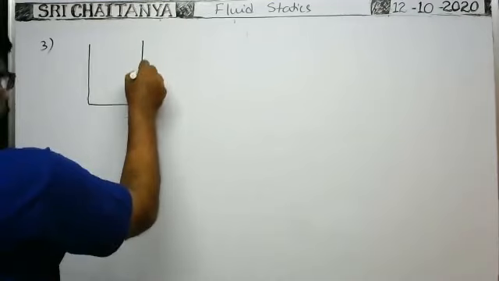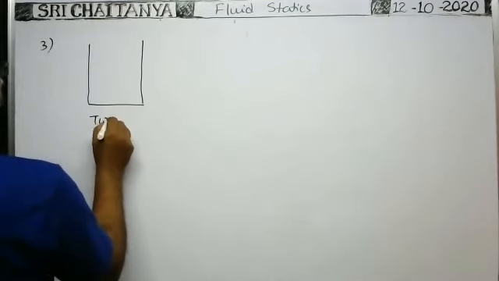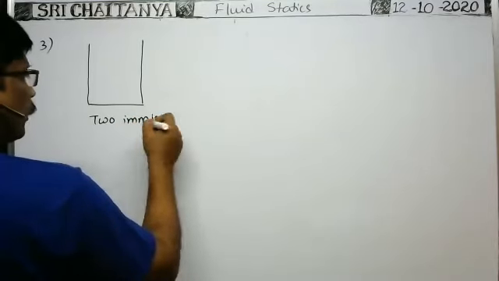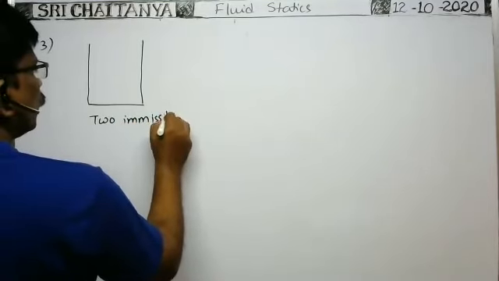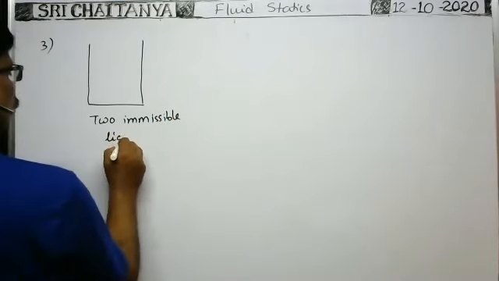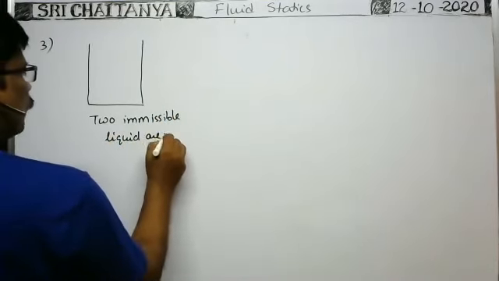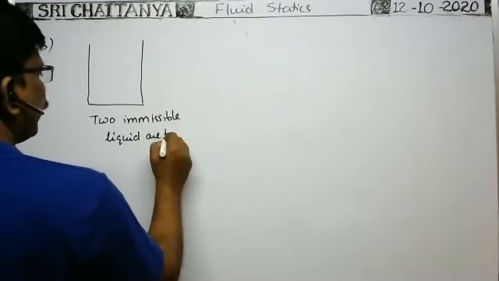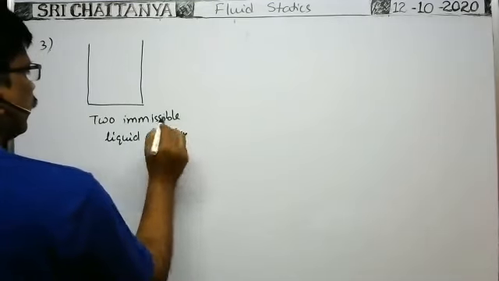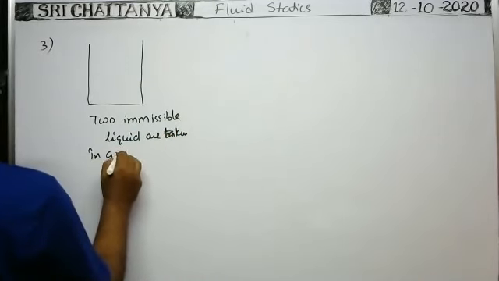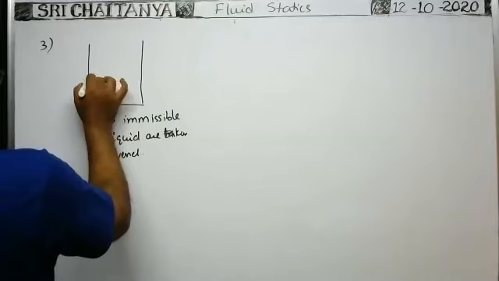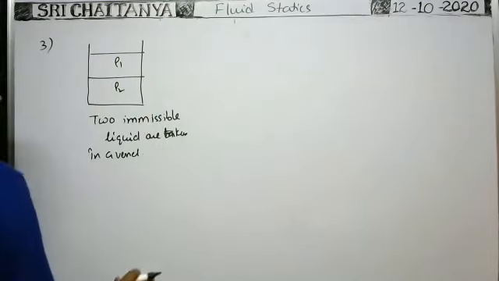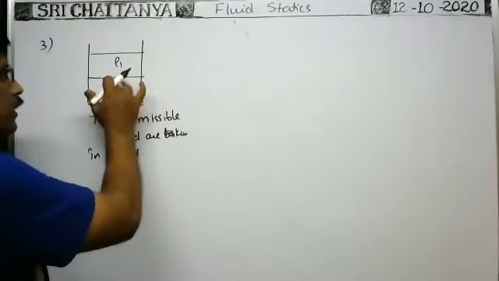Suppose in a vessel, two immiscible liquids are mixed together. Two immiscible, that means the liquids cannot be mixed together. Two immiscible liquids are taken in a vessel. Suppose this is one liquid, this is another liquid having different densities ρ1 and ρ2. Then what is the relation between ρ1 and ρ2? These two liquids are immiscible.